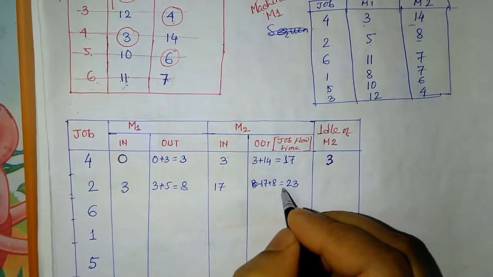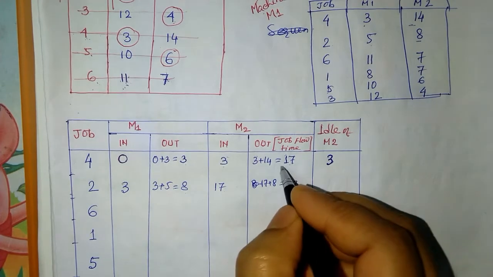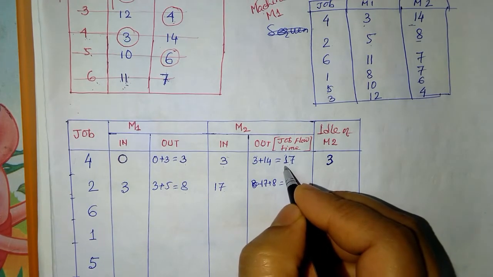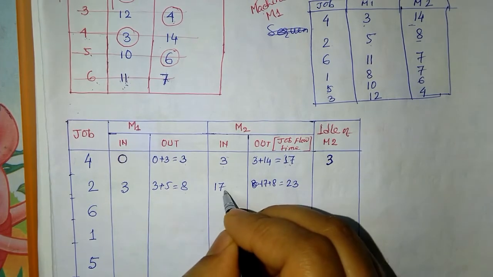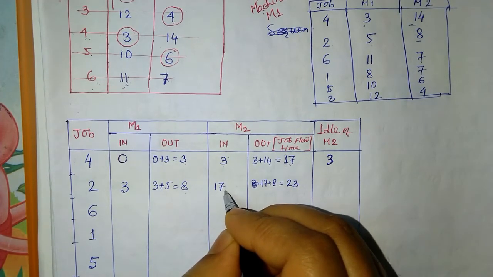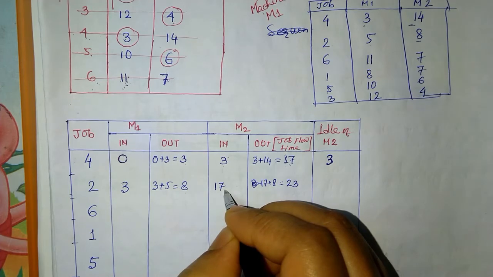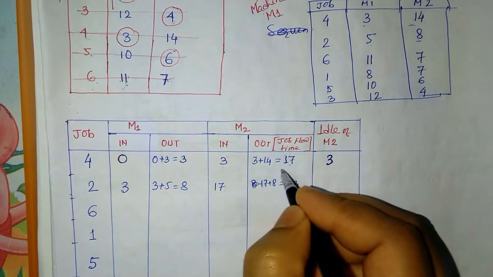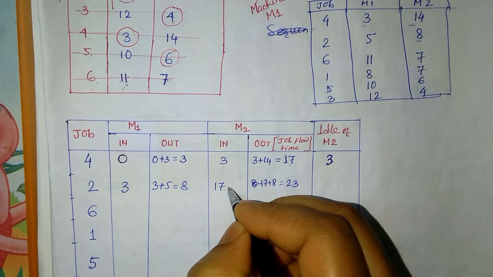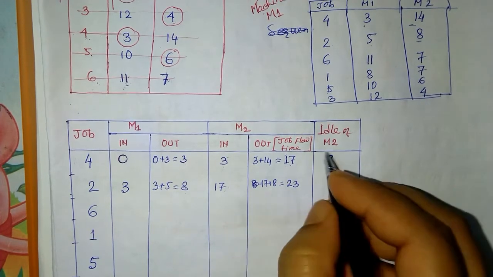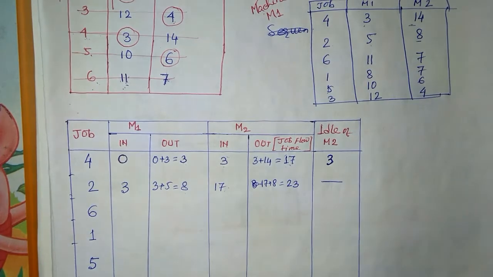So what is the idle time for machine 2? Now see, job 4 left machine 2 at the 17th hour and job 2 enters at the 17th hour. So what is the idle time? There is no idle time. At 17 hours it is free, and at 17 hours job 2 has come. So there is no idle time.